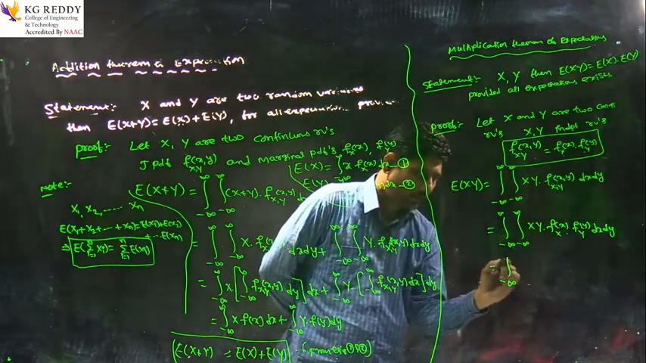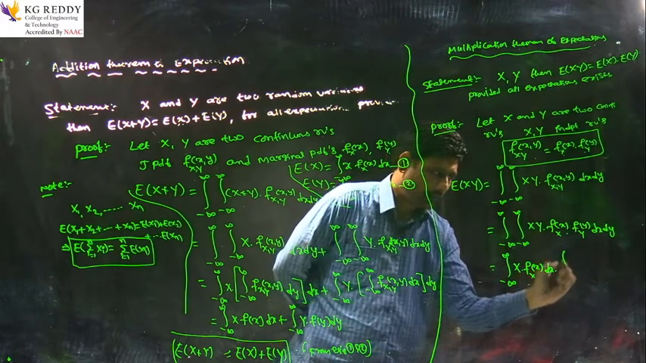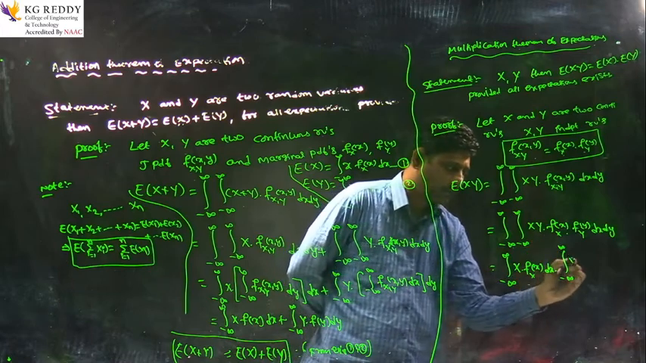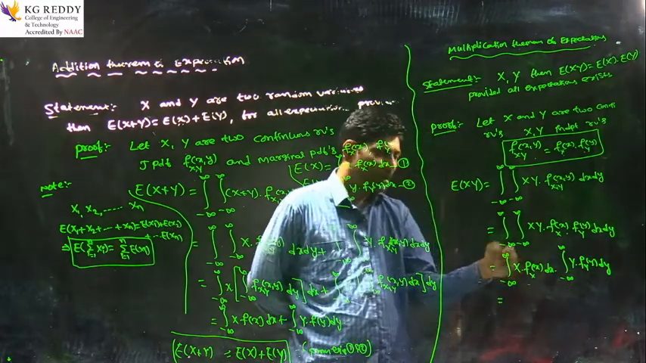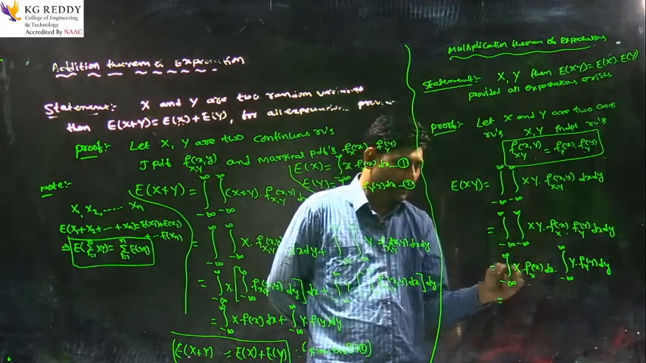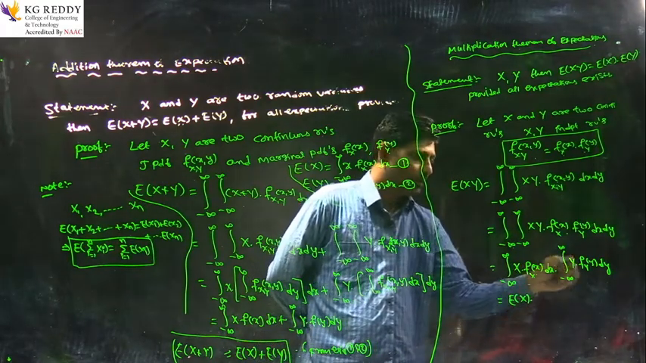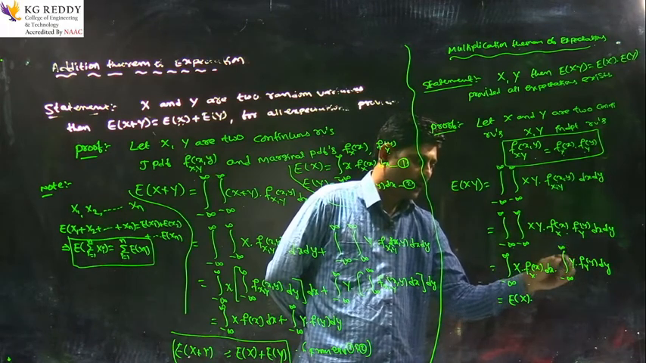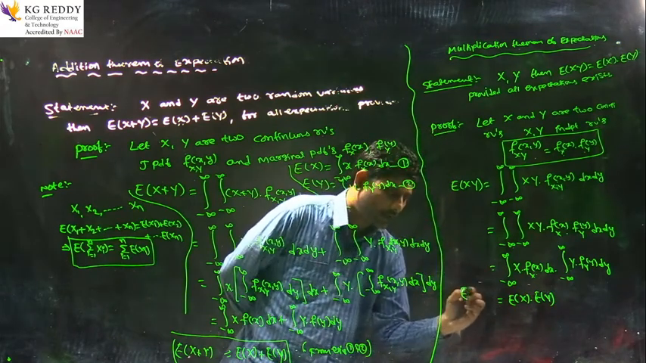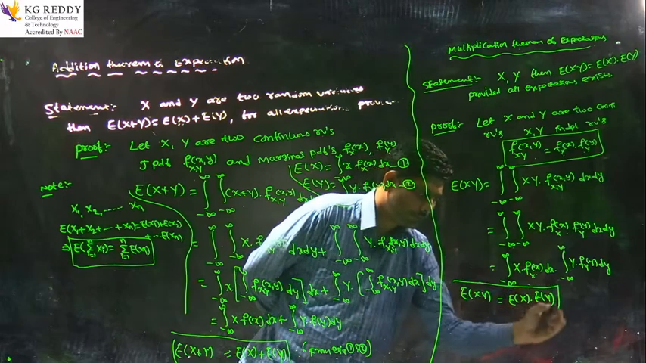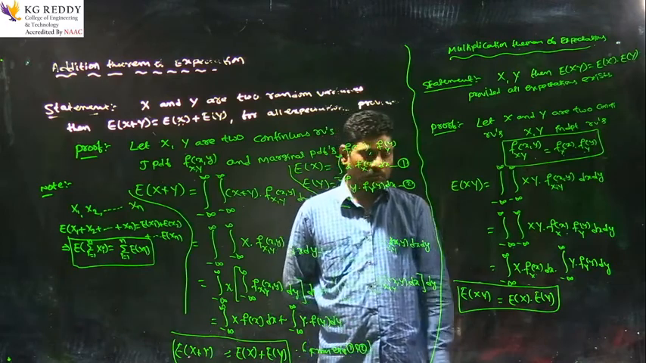Now, integration of x into f of x dx into integration from minus infinity to infinity of y into f of y dy. From the definition of mathematical expectation, integration of x into f of x dx is expectation of x, and by the definition of expectation of y, integration of y into f of y dy is expectation of y. Therefore, expectation of xy equals expectation of x into expectation of y. This is called the multiplication theorem of expectations.